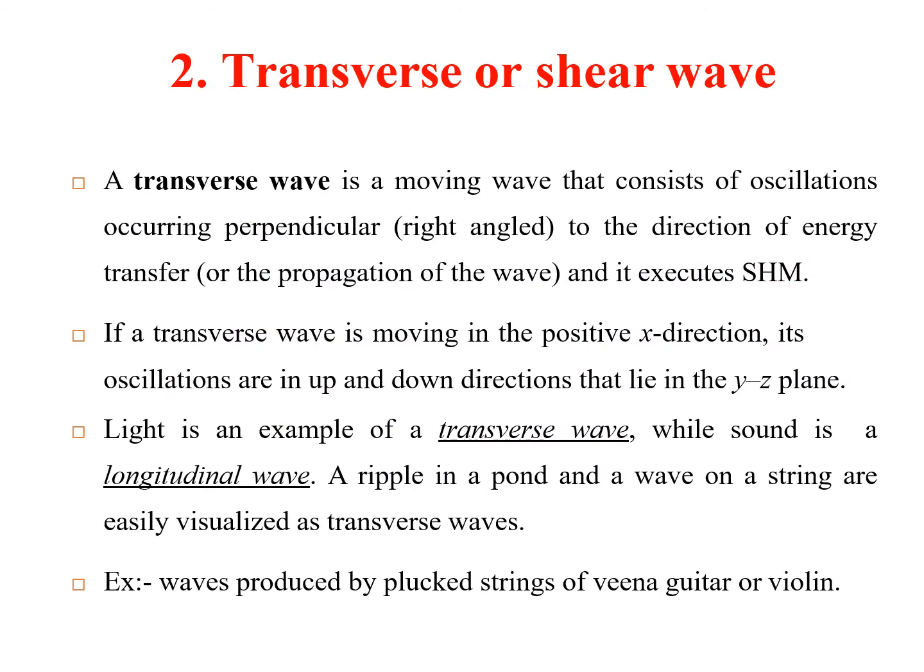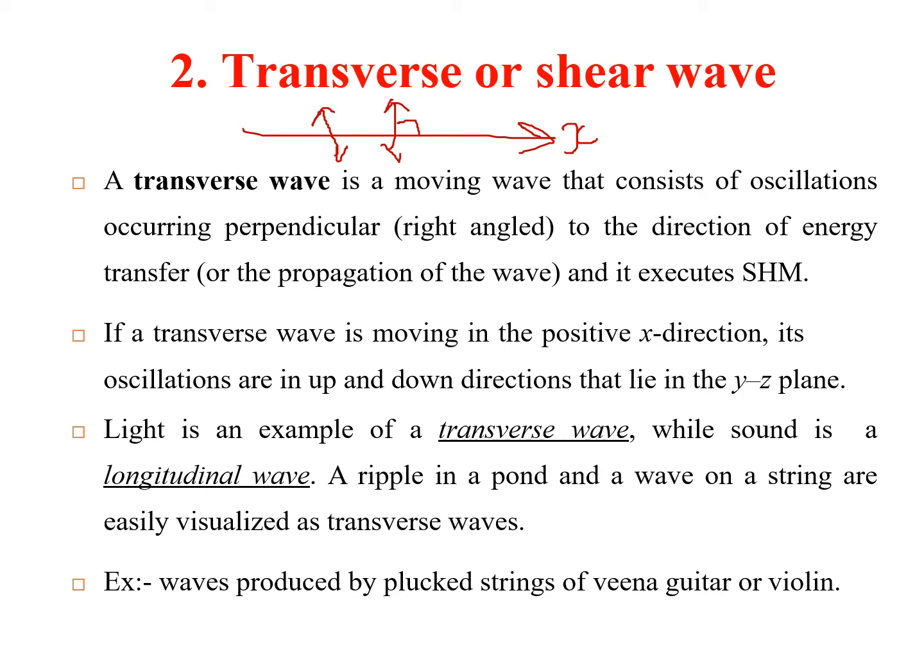Now we move on to the second type of wave, which is known as a transverse or a shear wave. A transverse wave is actually a moving wave that consists of oscillations that occur perpendicular to the direction of its propagation. For example, if you have a wave like this and the wave is moving in the x direction, and this is the direction of propagation of the wave, then in the case of a transverse wave, we'll have particles that execute SHM at right angles. So the angle will be 90 degrees. This is the concept of a transverse wave.